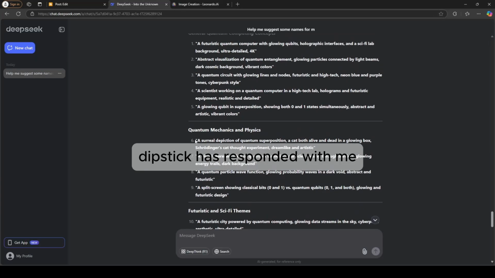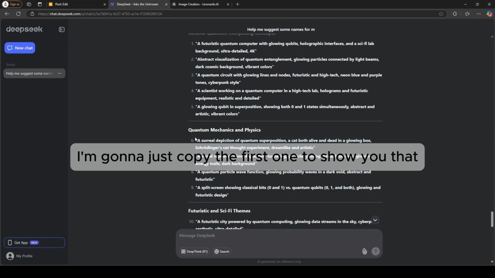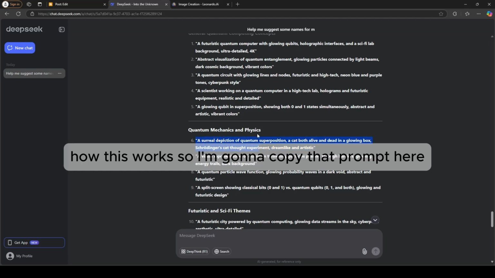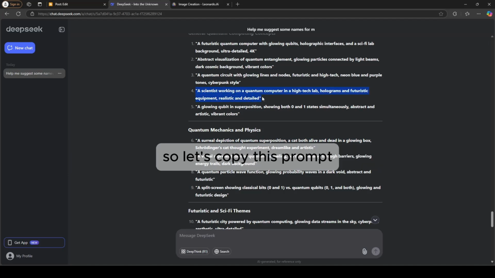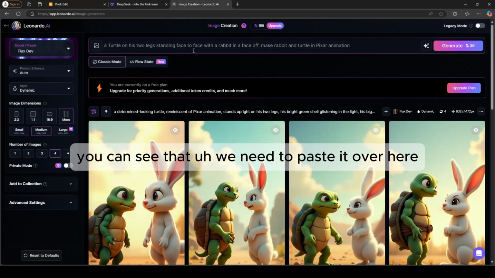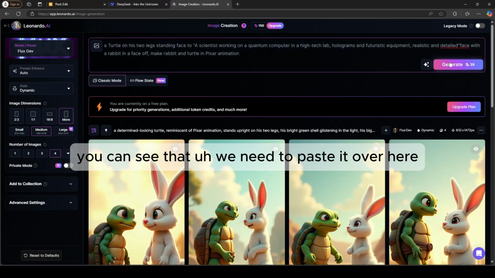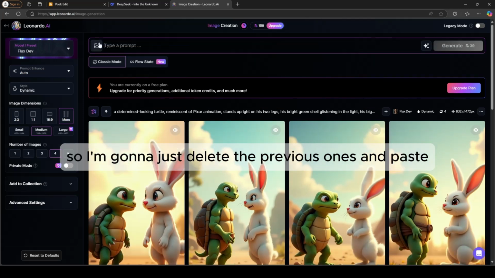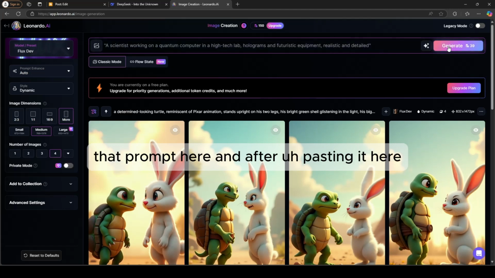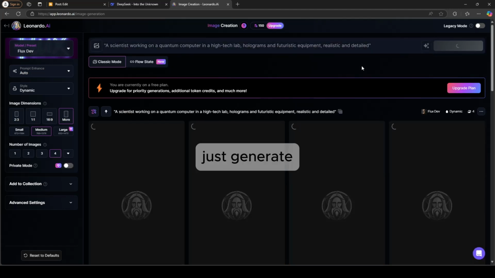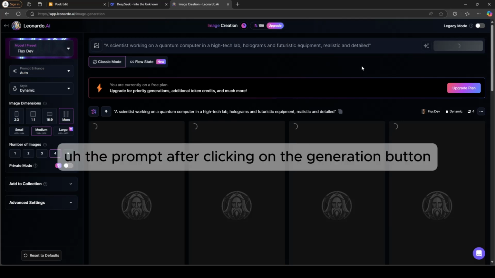So here, DeepSeek has responded to me with a lot of prompts. I'm gonna just copy the first one to show you how this works. So I'm gonna copy that prompt here. Okay, after copying it, you can see that we need to paste it over here. So I'm gonna just delete the previous ones and paste that prompt here. And after pasting it, just generate the image.